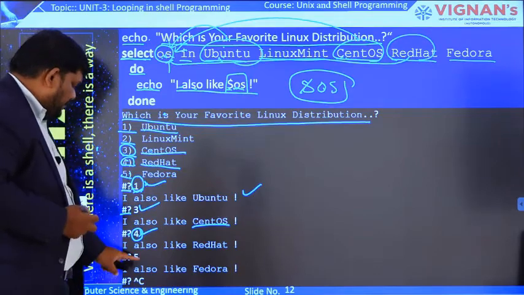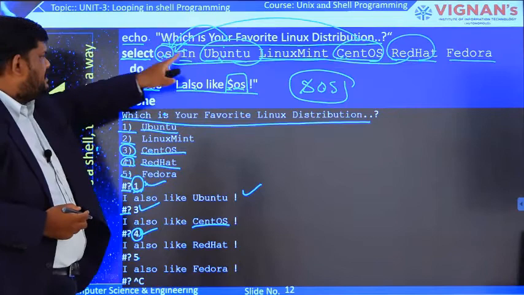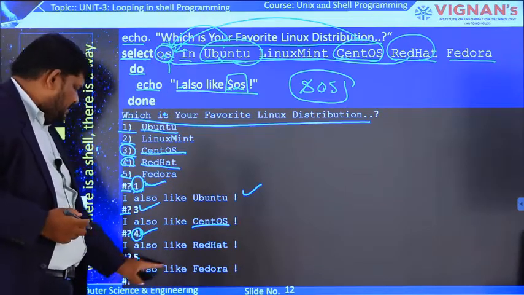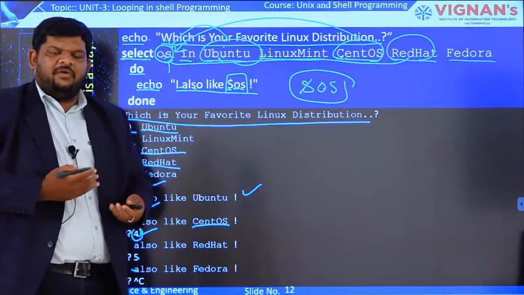Like that, again 5. 5 is nothing but Fedora. Now that item is assigned to this variable. If you print that one, Fedora. Like that, this loop will run infinitely. Now how are we going to